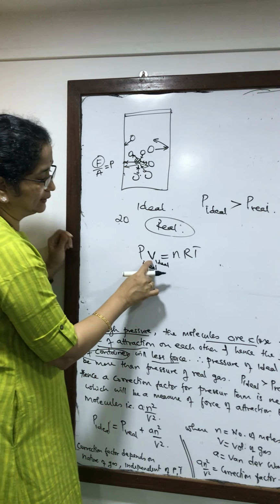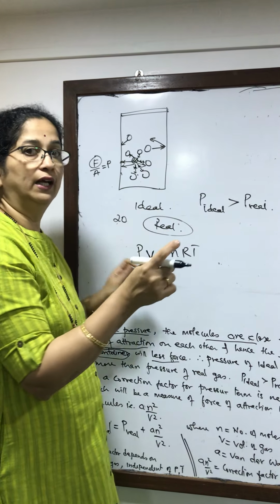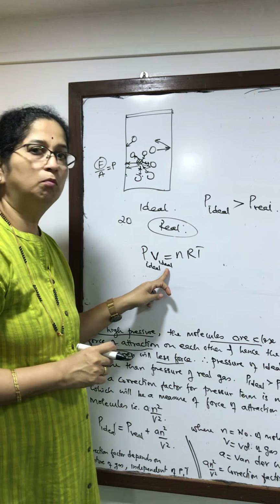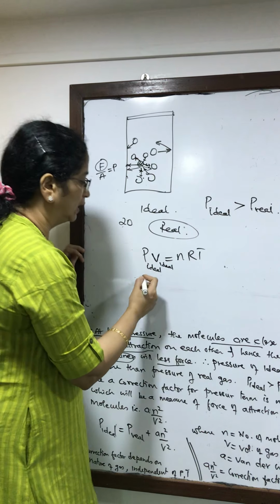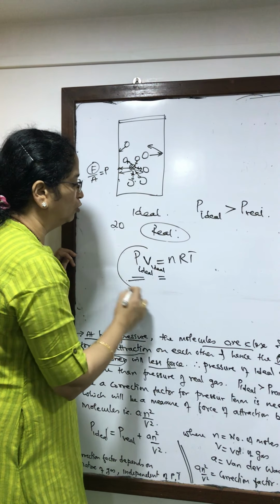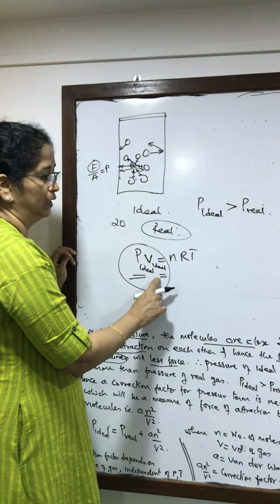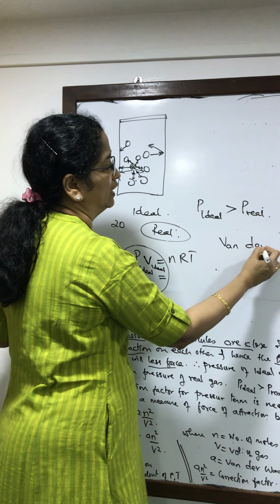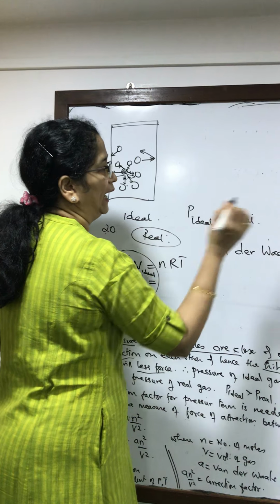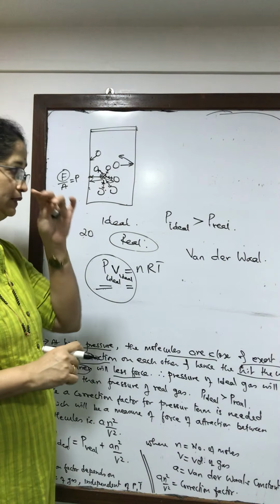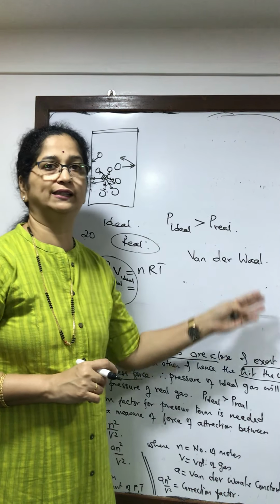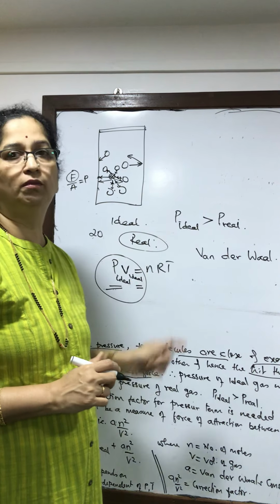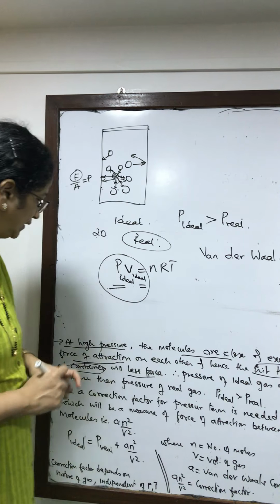But in real gases, this volume will be the volume of the container minus the volume of the molecules. So, a correction is needed for both these terms. And that is what was proposed by scientist Van der Waals. And he gave two correction factors so that he could explain this behavior of real gases which does not match with ideal gas. So let us read.